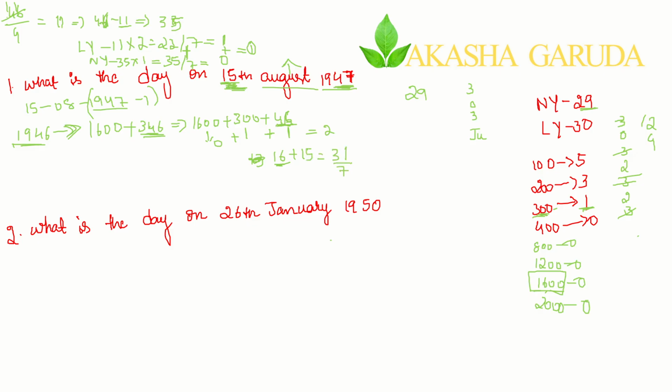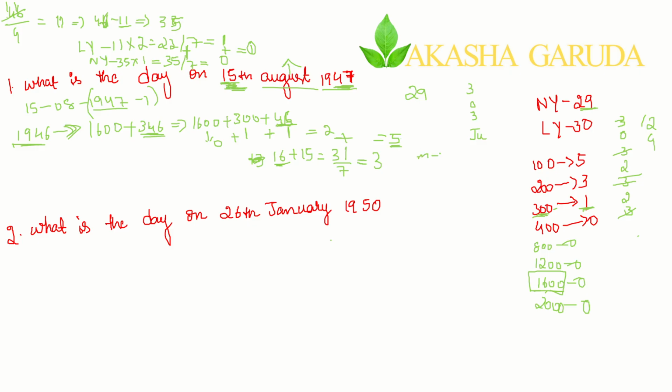Divide this by 7. What is the remainder that you are getting? Can you see the remainder here? The remainder here is 3. Add both of them, 2 plus 3. What is the answer? 5. 5 in the sense, what is the day? It is Friday, according to our code.